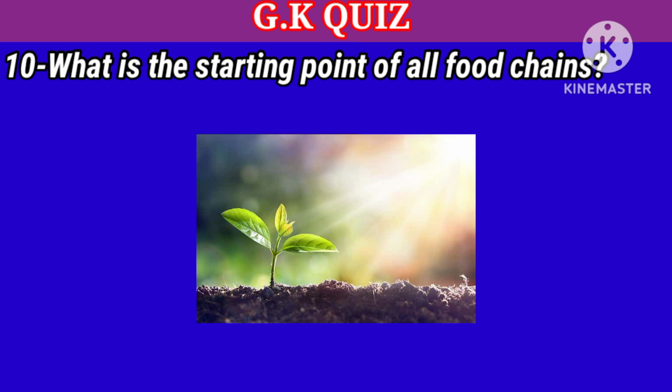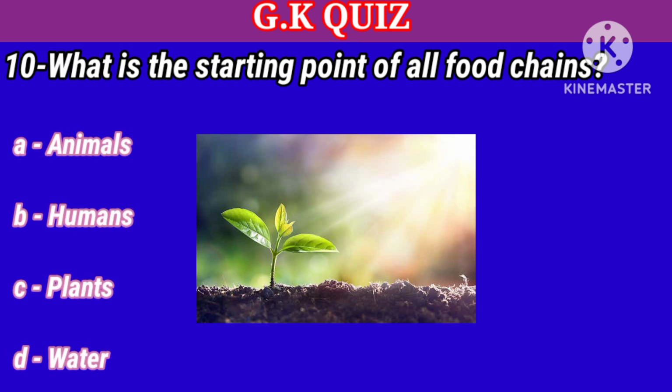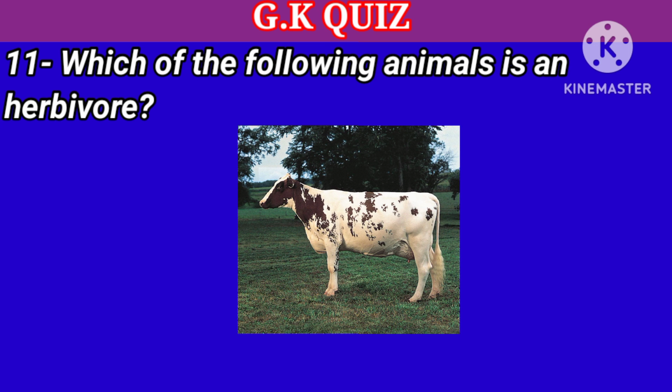Question number 10. What is the starting point of all food chains? Your options: A. Animals, B. Humans, C. Plants, D. Water. Right answer is plants.